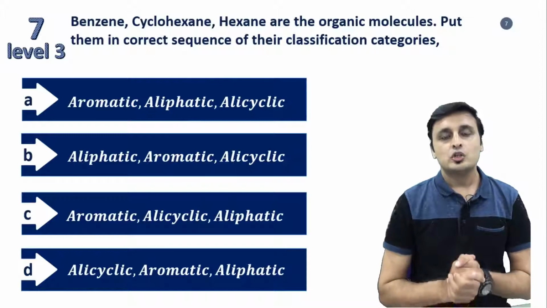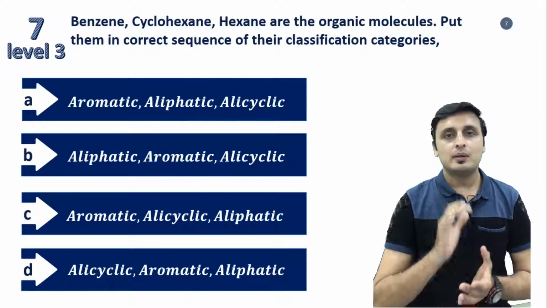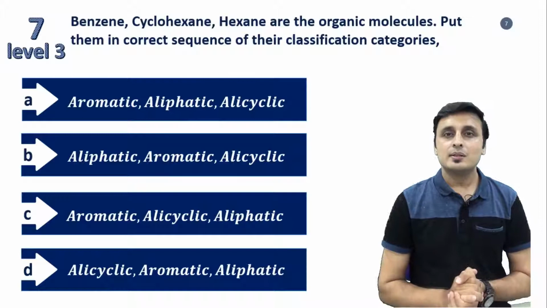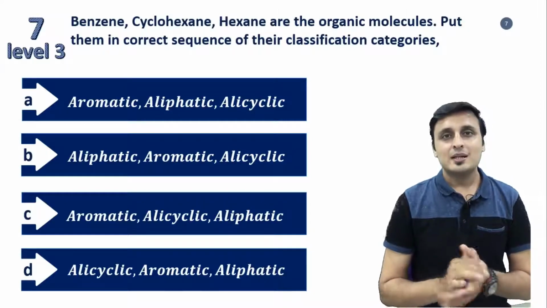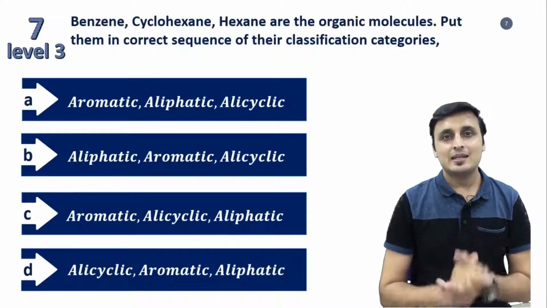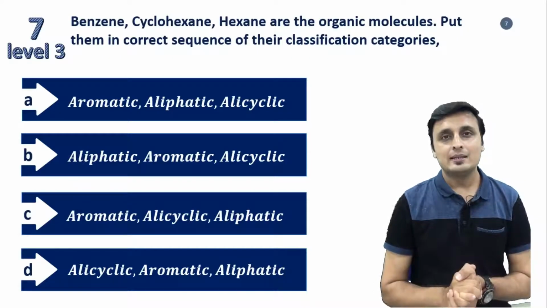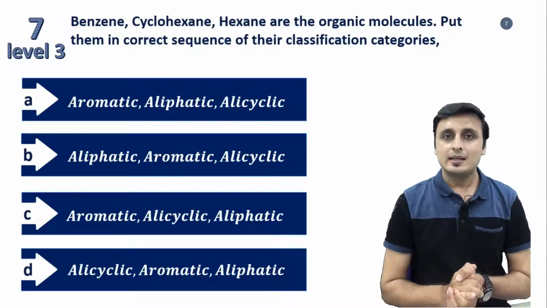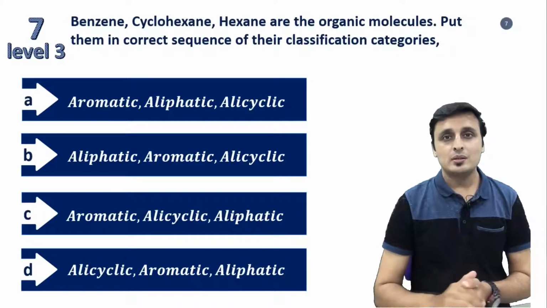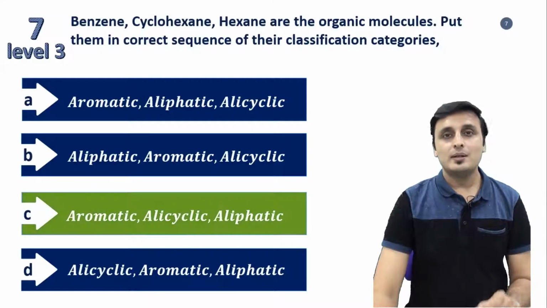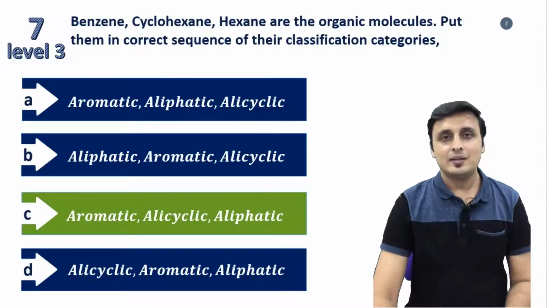Dear students, benzene is aromatic compound which is a 6-member carbon ring and having alternate single and double bond. So benzene first we need to put in the aromatic category. Let's discuss about the cyclohexane. Cyclohexane is a 6-member cyclic ring, but it is not aromatic compound. So such kind of compound is called as alicyclic compounds. So second is alicyclic. And when we talk about hexane, it is a simple straight chain carbon having 6 carbons, and such kind of compounds are called as aliphatic molecules. So correct answer for this question is option C, that is aromatic, alicyclic and aliphatic.